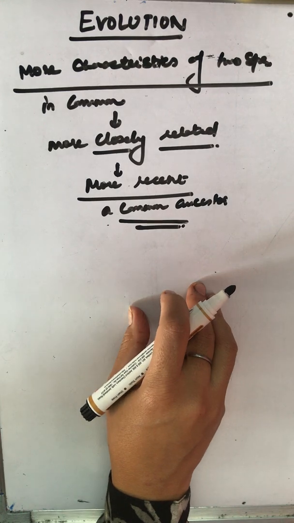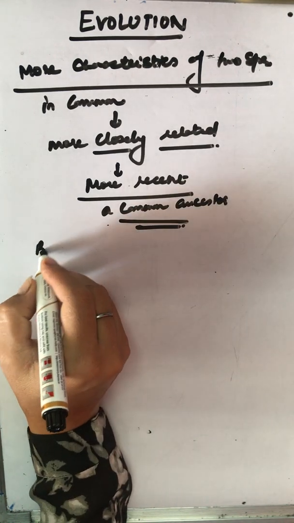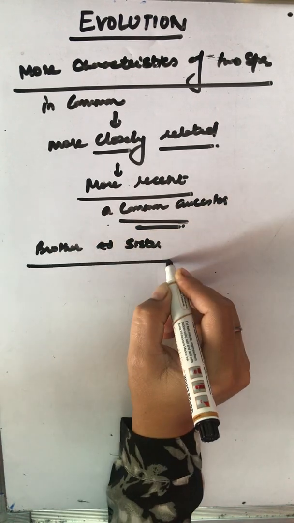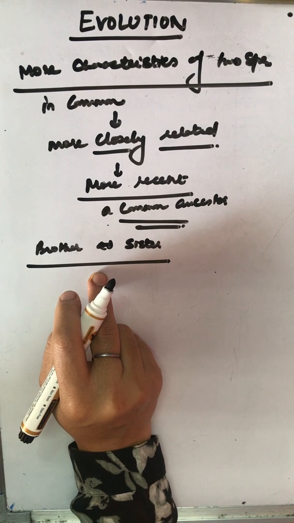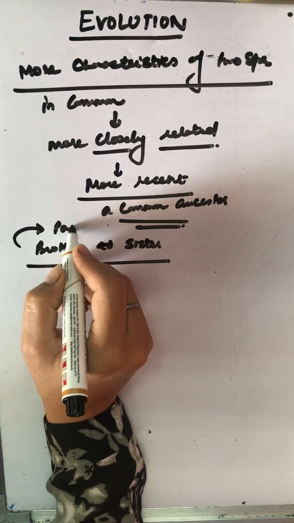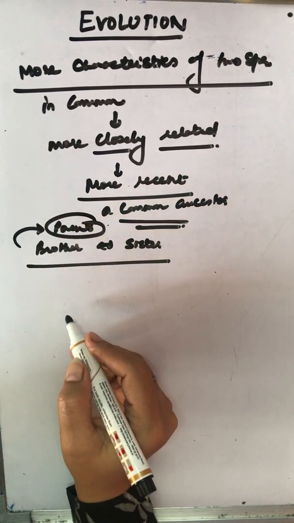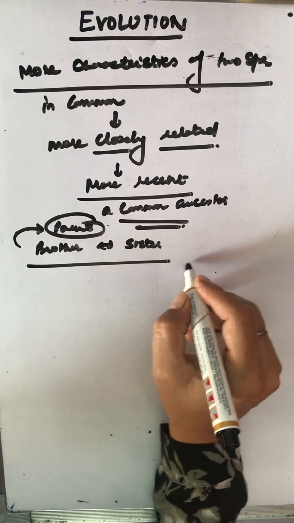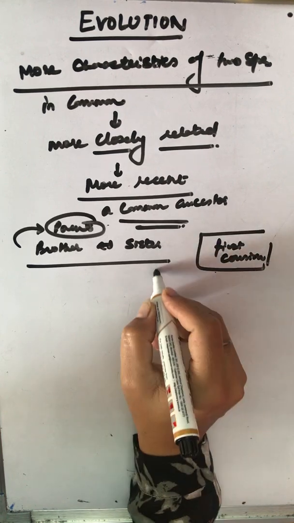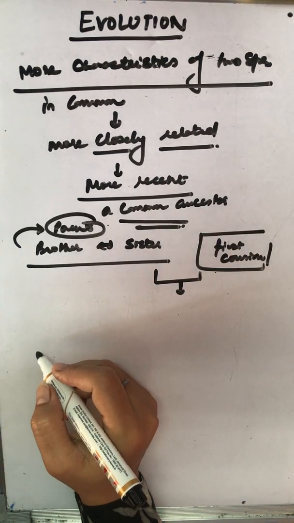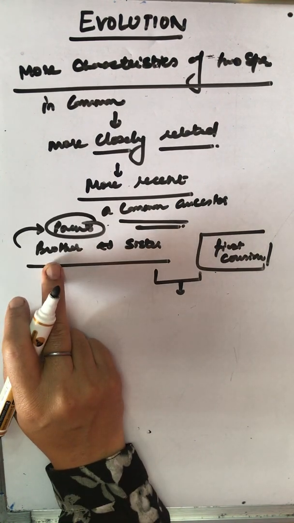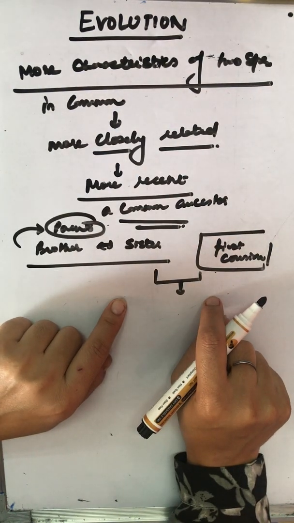I'm taking an example. Supposedly, a brother and a sister. They are closely related. They have their common ancestors in the first generation before them. That means their parents. Okay? Now a girl and her first cousin. They too are related, but less than a girl and her brother. This is because cousins have common ancestors, their grandparents.